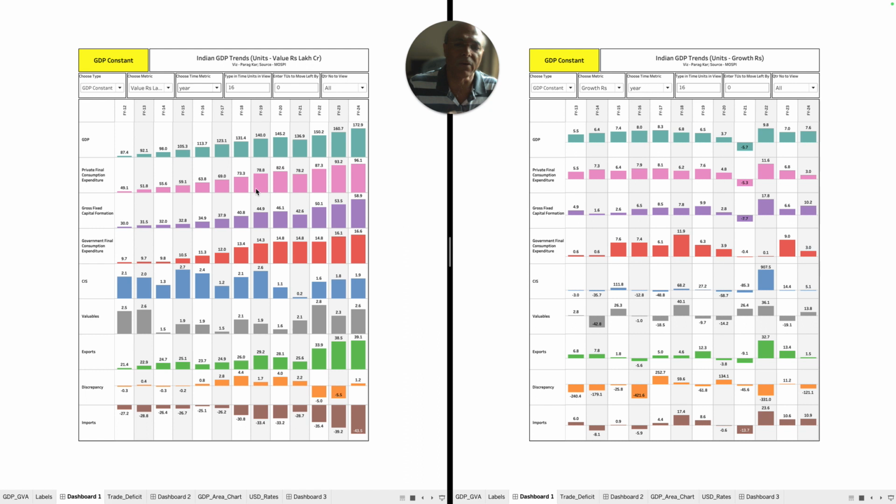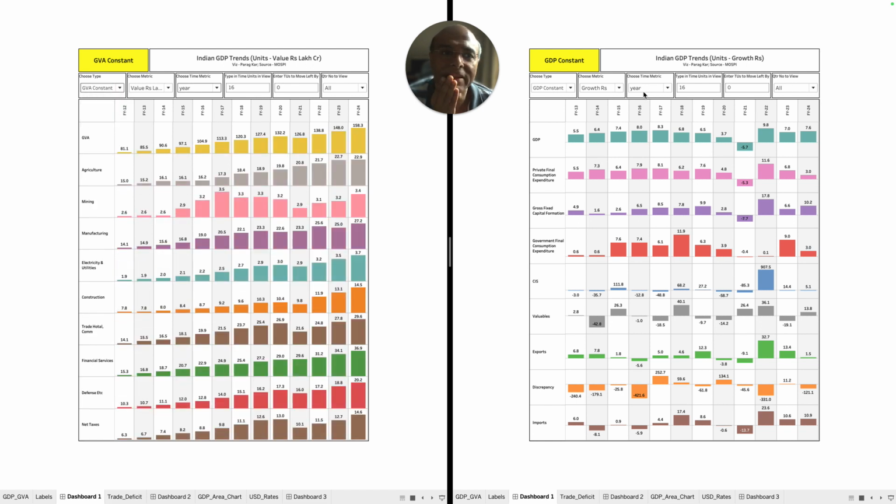So let's do the following, because almost 18 minutes have passed in this video. Let me do the projection part, the Python-based tool which I was talking about, which is a web-based tool, in part 2 of the video. Otherwise, it will become a 40 minutes video. But before I close this video, let's look at the GVA also, because then I will not come back to this sheet again. I will only go to the web-based tool.